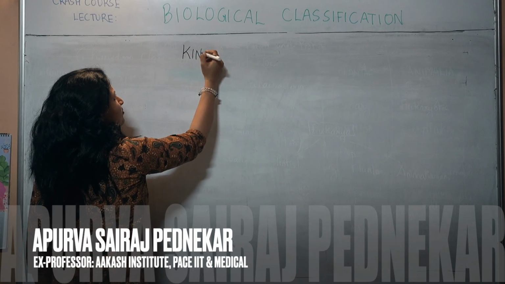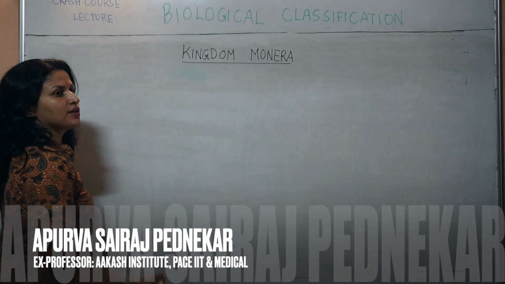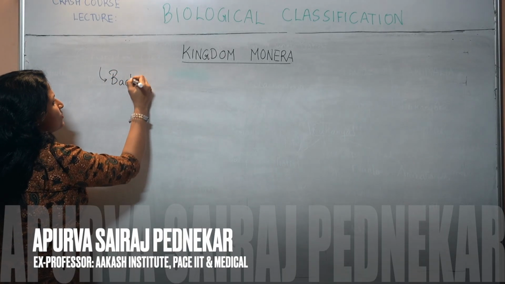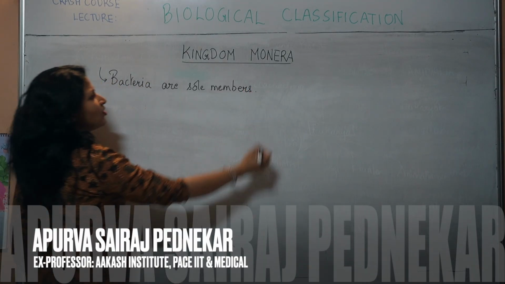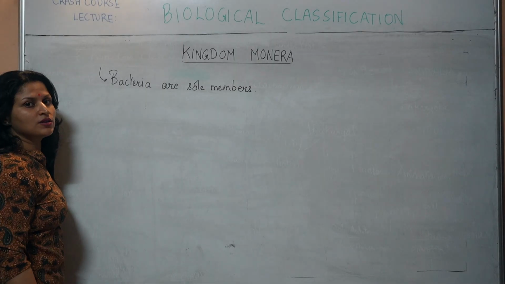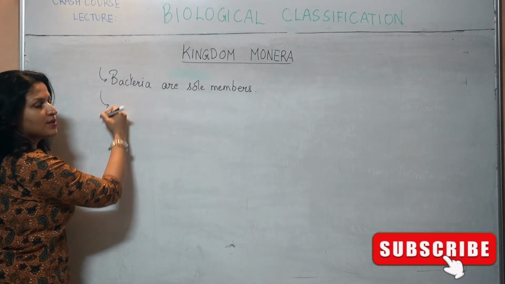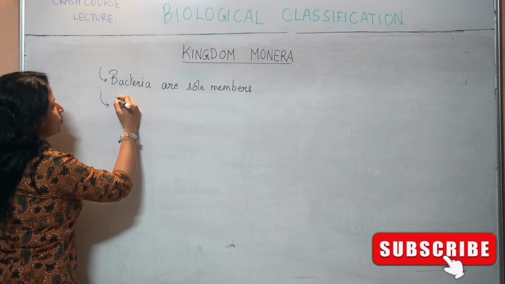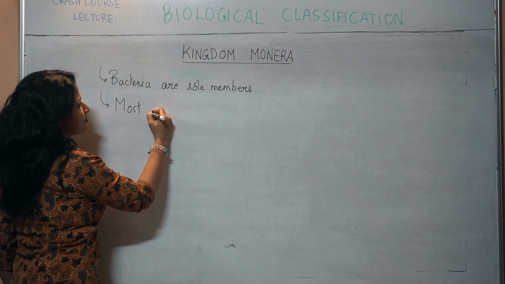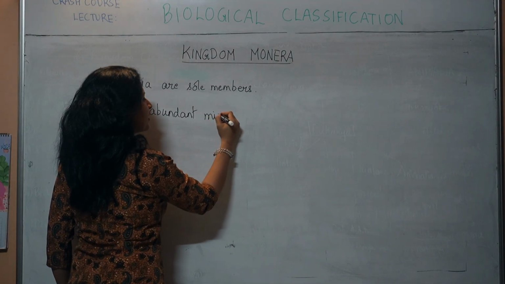Next we are doing kingdom Monera. Bacteria are the sole members of this kingdom. All the organisms in this kingdom will be called bacteria. There are different types of bacteria. They are the most abundant microorganisms.